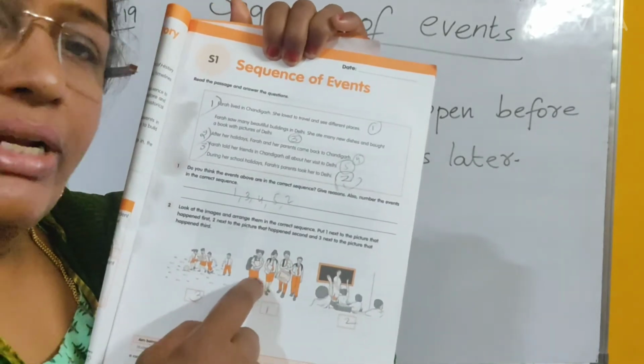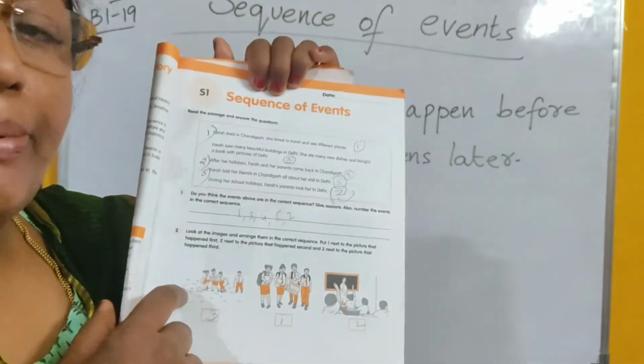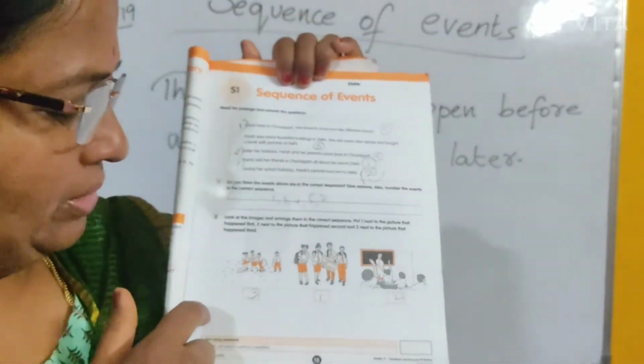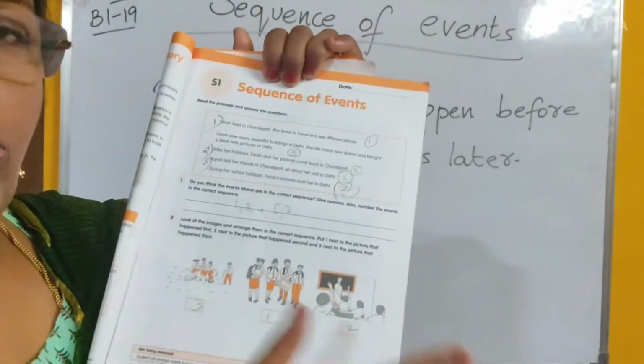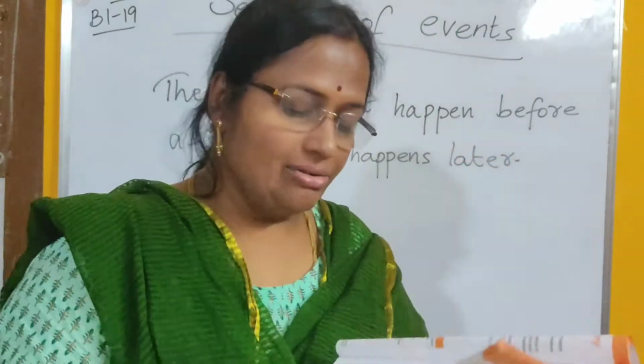First picture is students coming to school. Second picture is they are attending the class. Third picture, then you'll go for PT or games or to play football. Okay, so it is like 3, 1, 2 in the boxes. That's all. It's as easy as that, right?